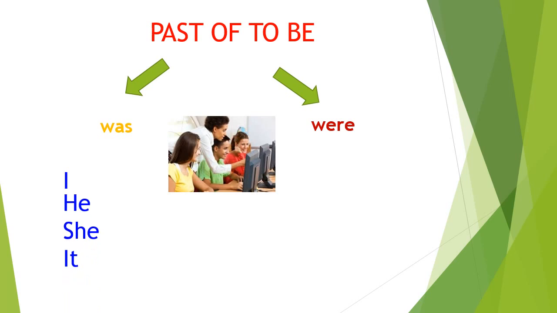I, he, she, it is conjugated with was. Okay? You, they, we, and you with were. Okay? When the subject are these personal pronouns, you use was or were. It depends on the subject pronoun when you want to use this word.